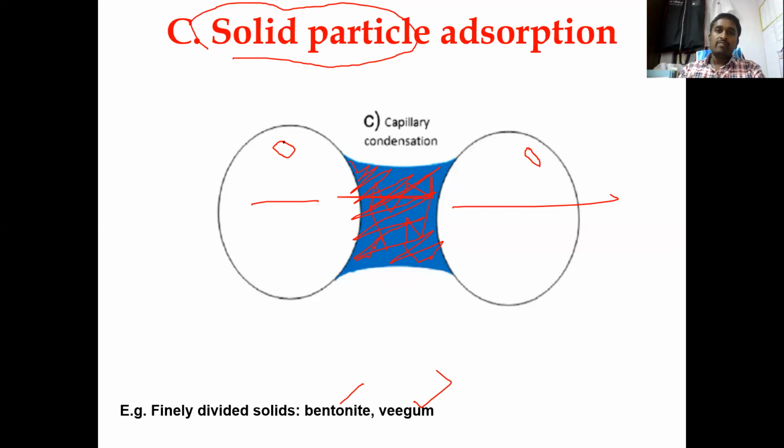But remember, out of these three mechanisms, that is monomolecular, multimolecular, and solid particle adsorption, monomolecular is the best way to make stable emulsions, because surfactants are always proven to be the best emulsifying agents compared to the other things which you have seen.